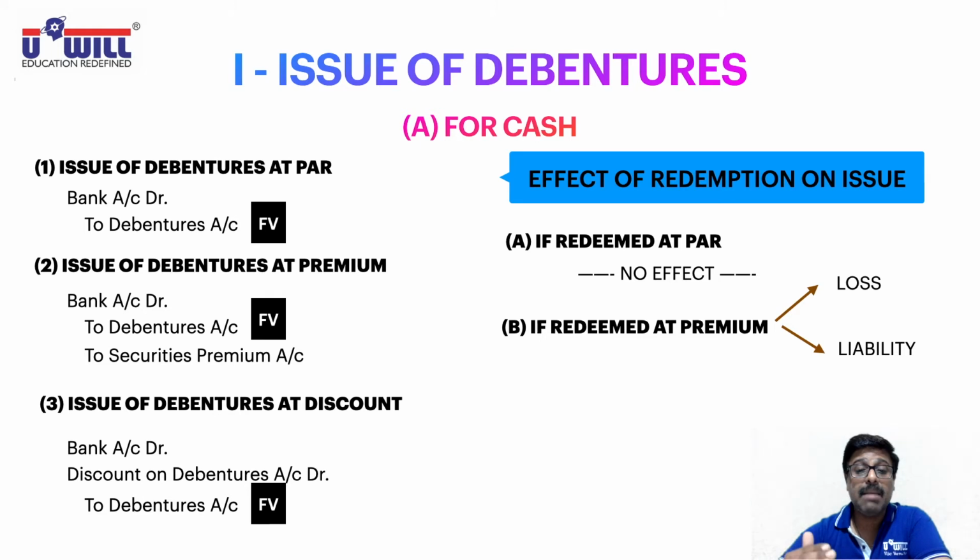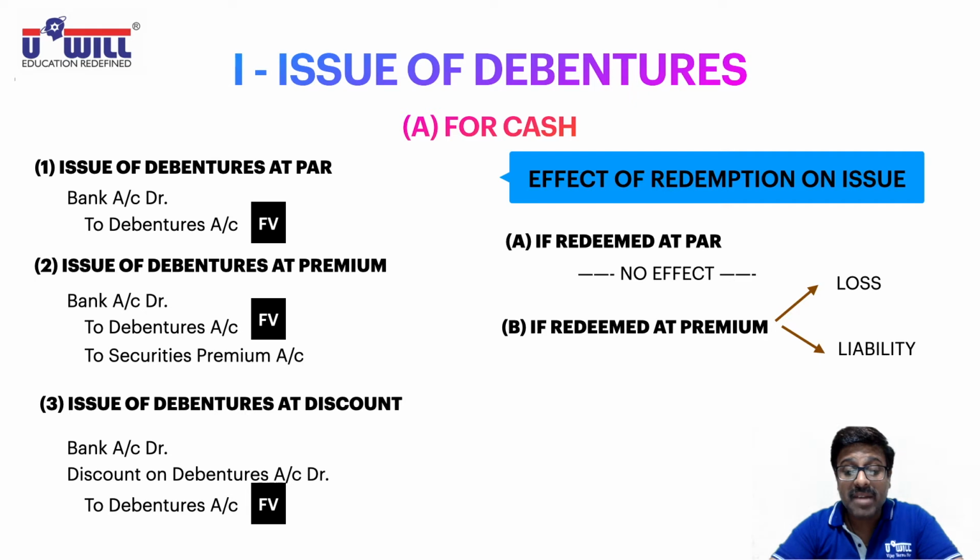So here we apply the concept of prudence, the concept of conservatism. Because we already know after 5 years you have to pay 10 rupees more. So every year you start providing 2 rupees aside from the profits. Then you accumulate 10 rupees and you are in a position to pay that 10 rupees more after 4 or 5 years. Prudence, playing safe, making a provision from right now.